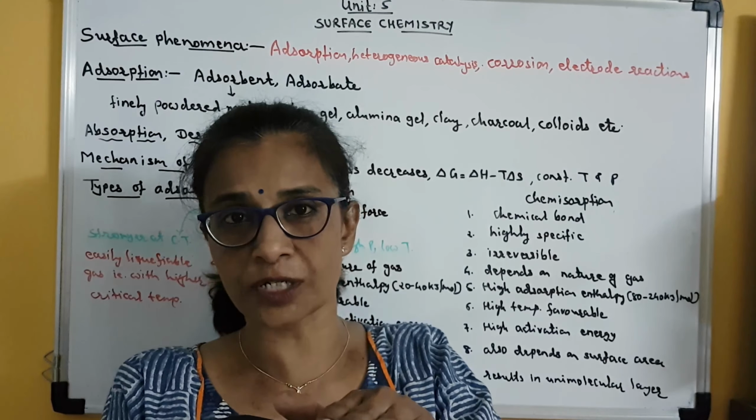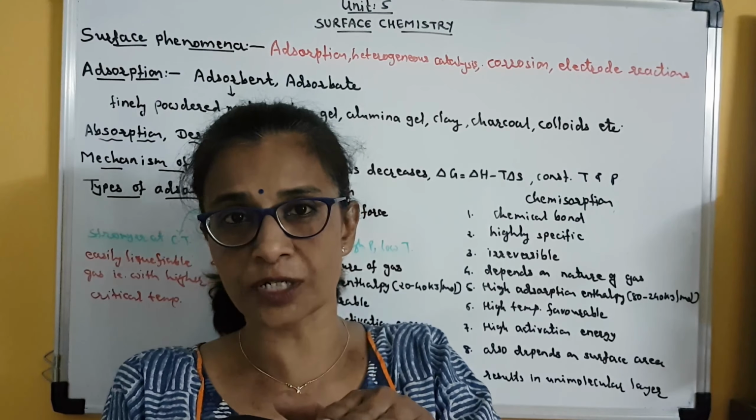It is again an important topic for a 2 marks question. So at constant temperature and pressure, delta G will become 0 when the delta H value will become less and less negative with the progress of adsorption, and ultimately delta H and T delta S will become the same, and as they are opposite in sign, delta G will become 0 and equilibrium will be attained. Clear? Okay.